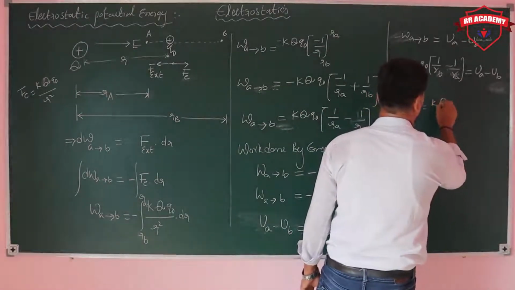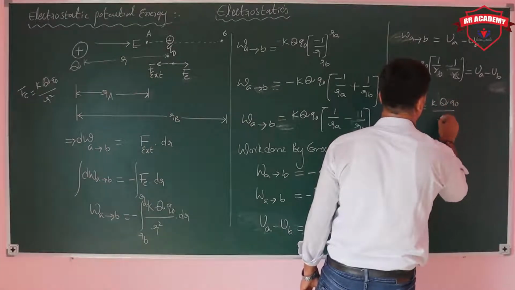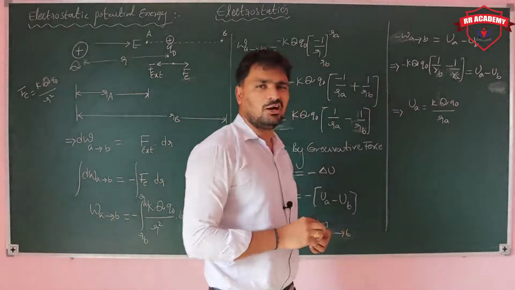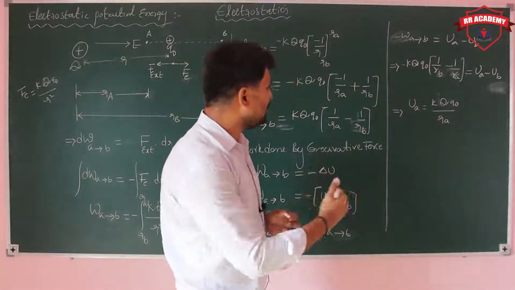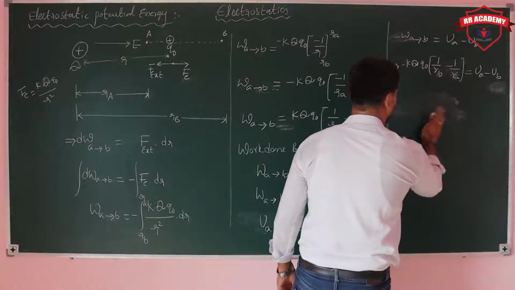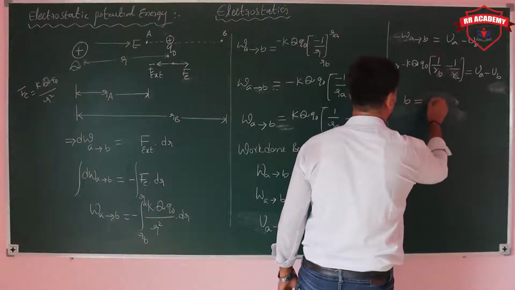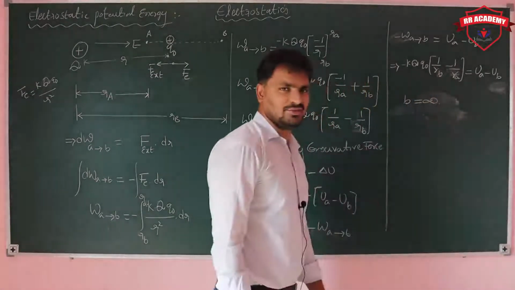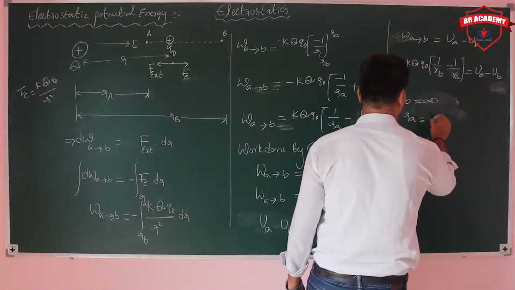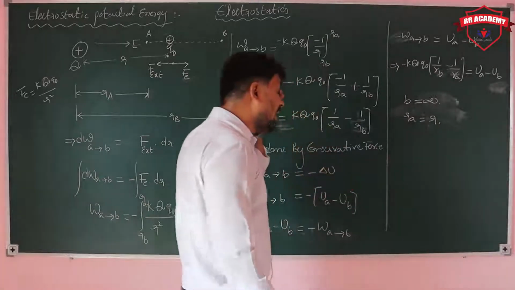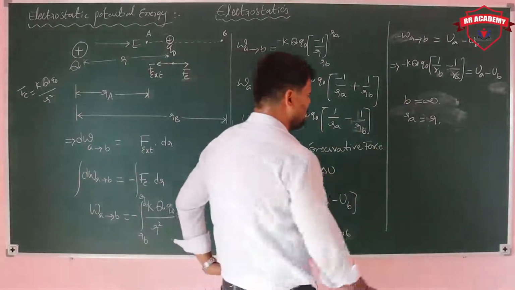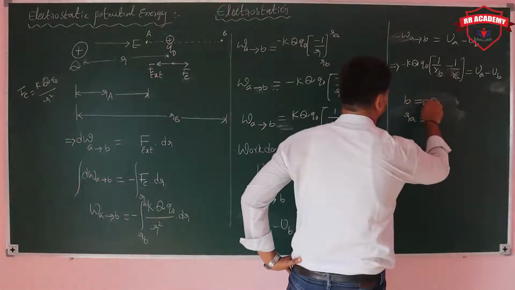K into Q0 upon RA. UB is equal to K Q0 upon RB. Whereas if you are taking at R, take B as infinity distance, and RA is equal to R, and B is equal to infinity. So then what are we getting? Just put these values.